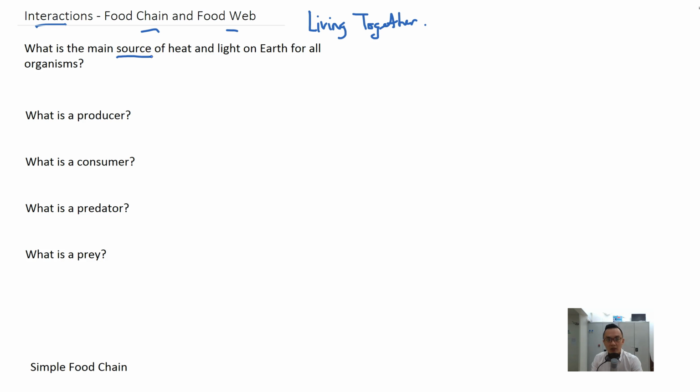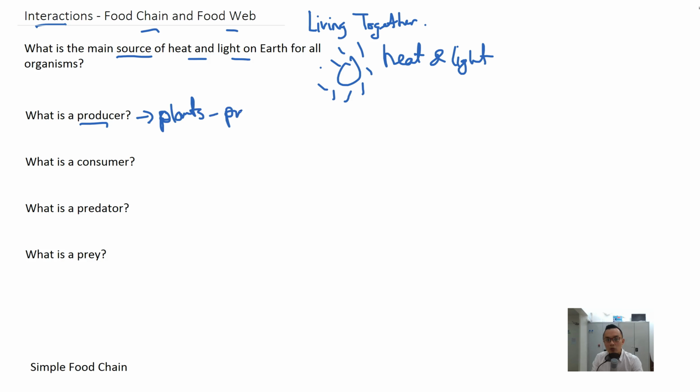What is the main source of heat and light on Earth for all organisms? And the answer is the sun. The sun is the main source of heat and light. Without the sun, all organisms will die. Second question, what is a producer? A producer is all plants that can produce food, because plants have chlorophyll that can trap light and make food. Every other organism that eats plants depends on the food that the plants are making in order to survive and to thrive.